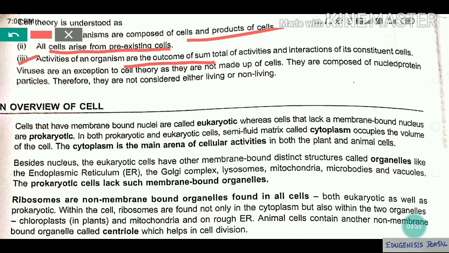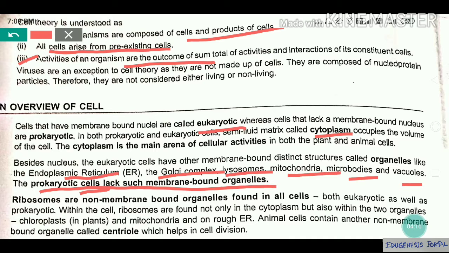Okay, an overview of a cell. We know that eukaryotic cells and prokaryotic cells are there. Eukaryotic cells have a definite nucleus, prokaryotic cells don't have a membrane-bound nucleus. Both have cytoplasm, but the eukaryotic cytoplasm has membrane-bound organelles, and prokaryotic cells don't. Membrane-bound organelles like mitochondria, microbodies, vacuoles, lysosomes, Golgi apparatus and endoplasmic reticulum are known as cellular organelles. These are not found in prokaryotic cells, because prokaryotic cells are primitive. The eukaryotic cell is a modified cell, and it has membrane-bound structures.